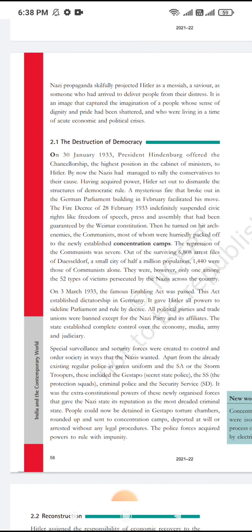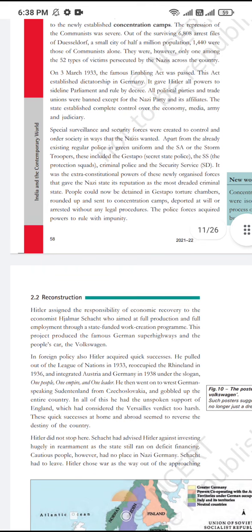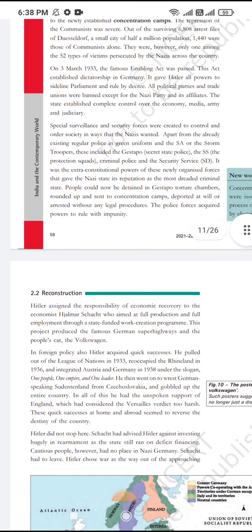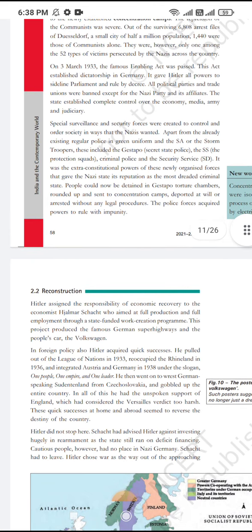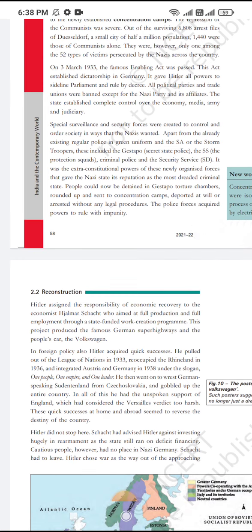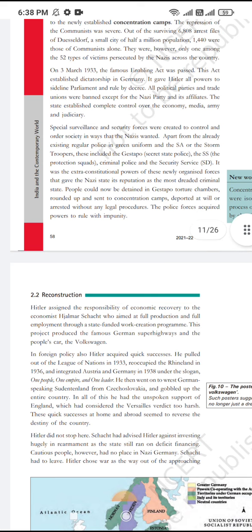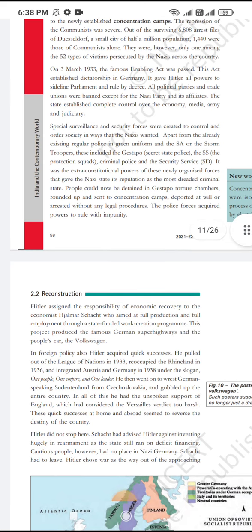And what changes did he begin in foreign policy? Hitler withdrew Germany from the League of Nations. In 1936 Hitler reoccupied the Rhineland. As we studied, the Rhineland was occupied by the Allied powers, and it was reoccupied by Hitler in 1936. Now in September 1939